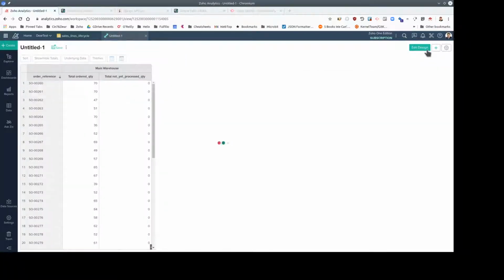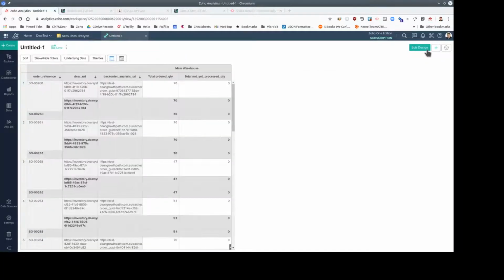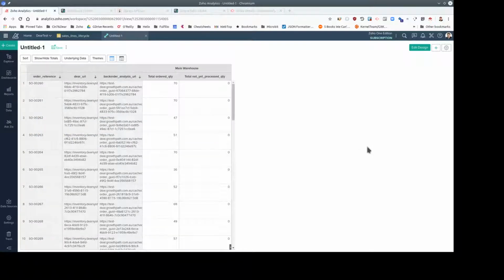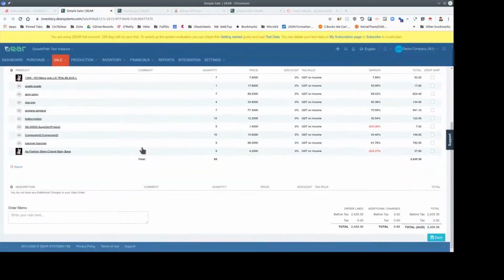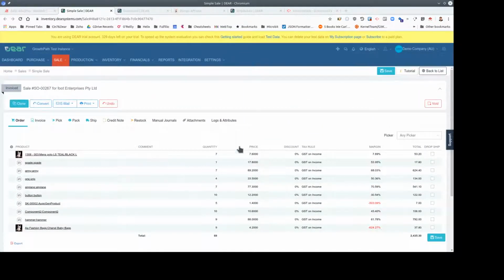So let's have a look at all of that. Remove the totals, they're just distracting me for this purpose. So here are the two new columns. If you're logged into Deer, clicking on this will take you to the order in Deer in a new tab. Works for advanced orders and simple orders. So you can see the order very conveniently.